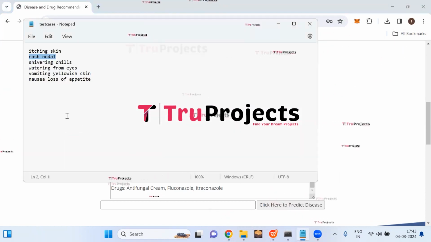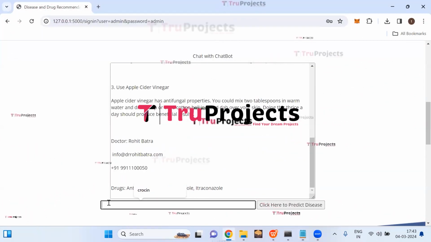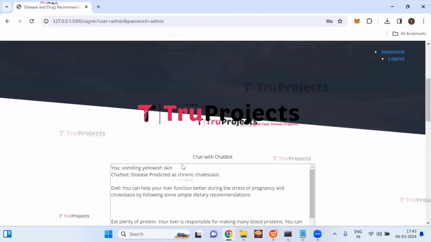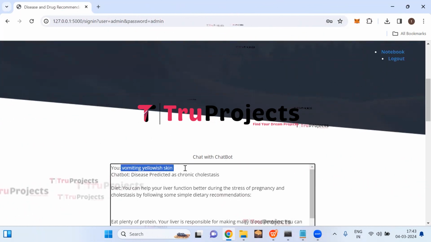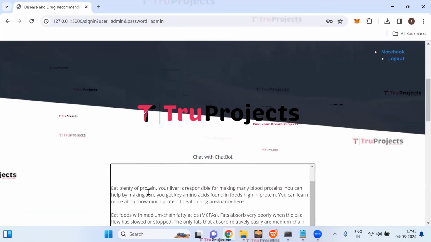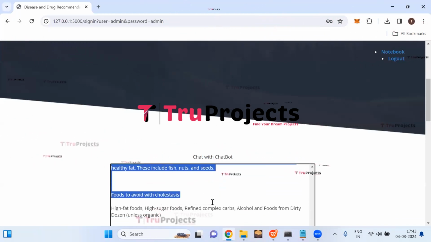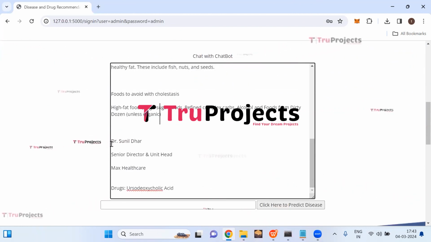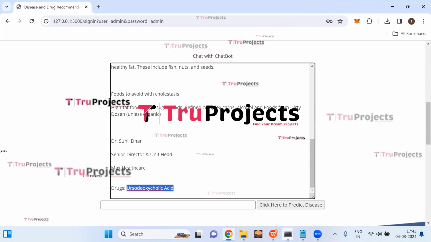Let us enter some more symptoms. Now click on predict disease. So here we can see the symptom name, which is vomiting yellowish skin, and it is predicted as chronic cholestasis. And here we have the complete dietary plan, foods to eat and foods to avoid. And here we have the doctor name, and this is the drug recommended by the doctor.